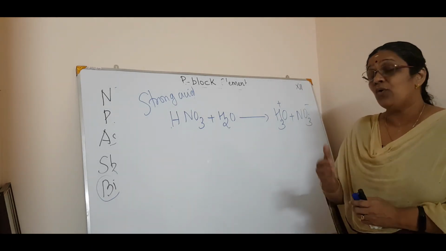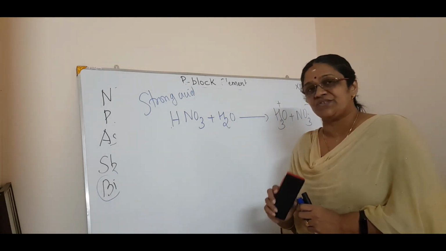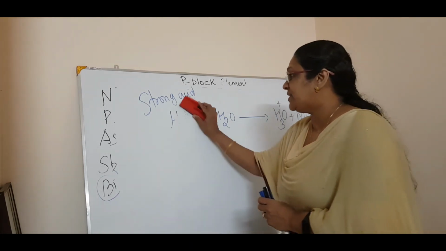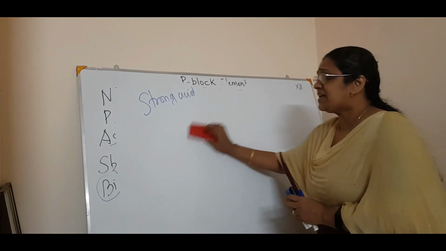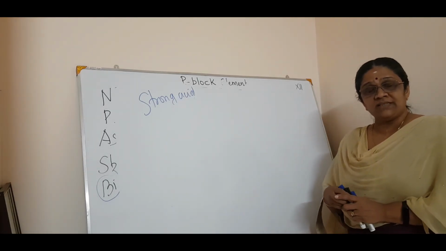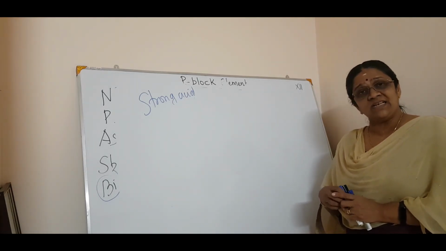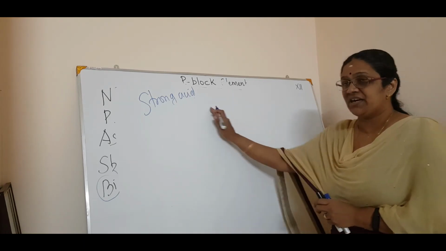Okay. And you all know that concentrated nitric acid is a very, very good oxidizing agent, isn't it? It oxidizes almost all the metals, isn't it? And the exceptions are noble metals like gold, platinum, etc. Other than this, all metals react with nitric acid. But there are exceptional cases.